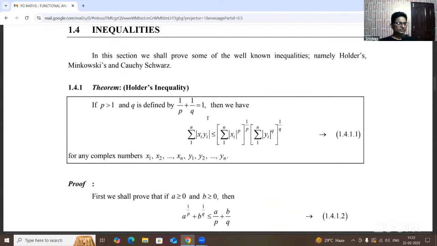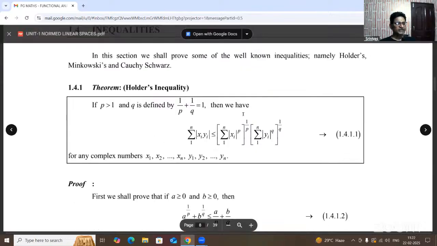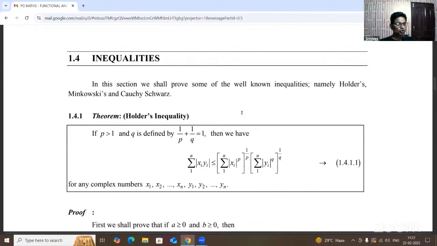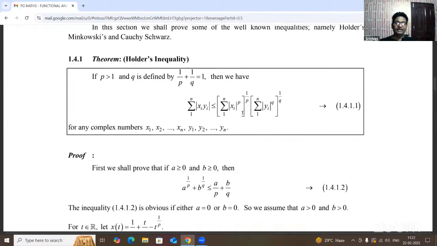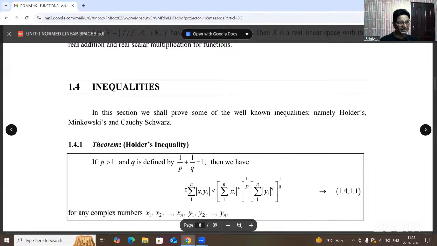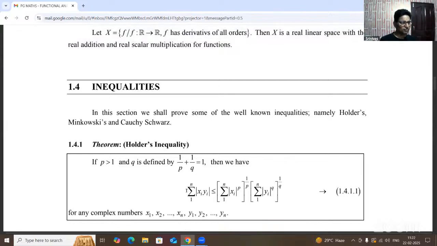Now these inequalities are very important from the beginning of the linear space definition. Those inequalities are also referred to at UG level and in the real analysis paper in PG first year. The first one is well known. Some other inequalities are there. What are they? The Cauchy-Schwarz inequality, which is also referred to in the Holder and Minkowski inequalities.